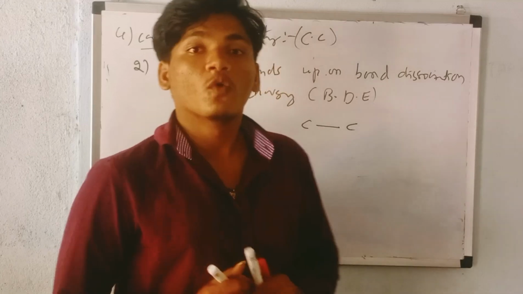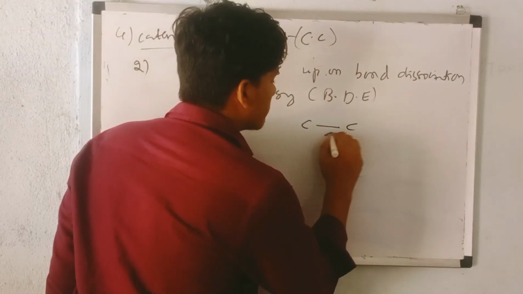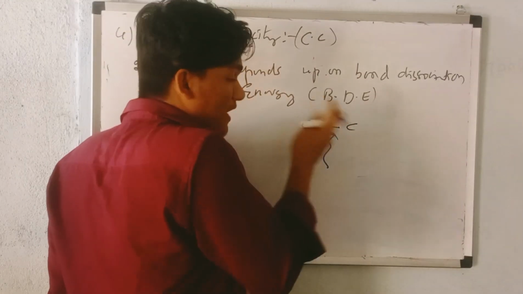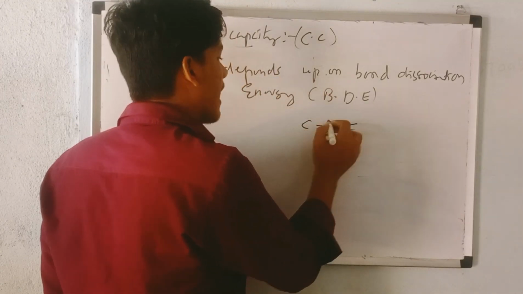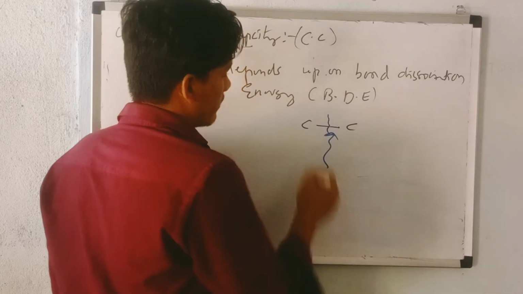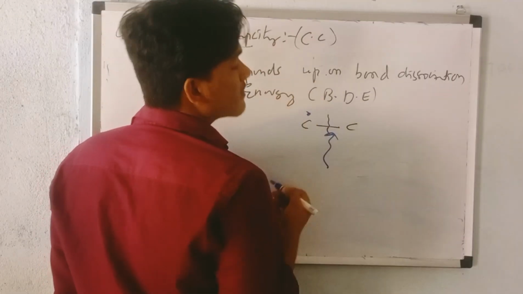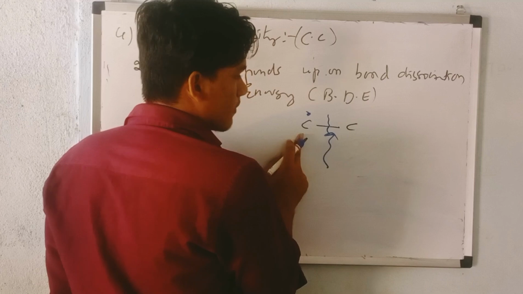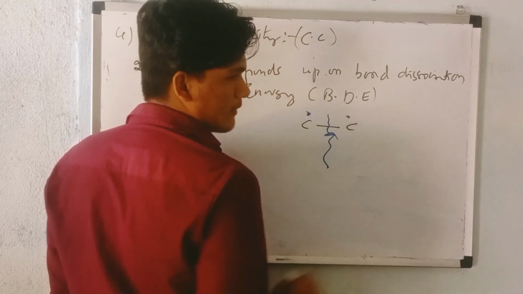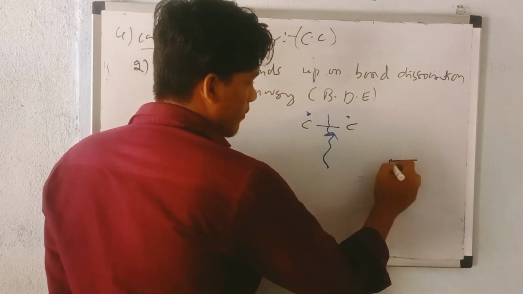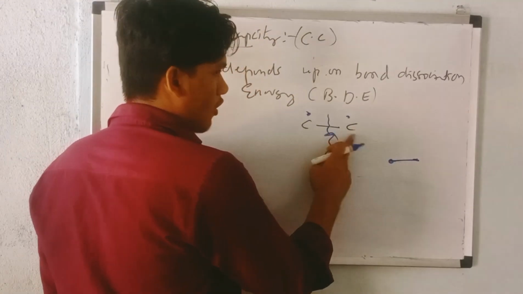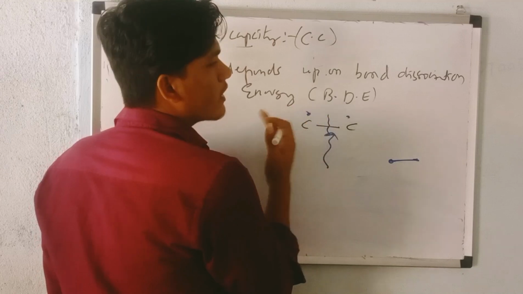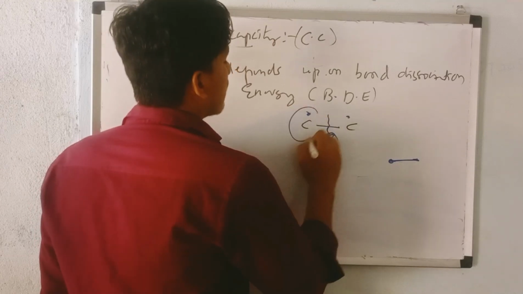What must I do? I want to supply some energy. When I apply some energy to this bond, what happens? This bond gets broken. So what happened here? Each carbon gets one electron. Why? Because a bond is made up of two electrons, and this carbon contributes one electron and that carbon contributes one electron. They share an equal amount of electrons, and this is now called a radical.